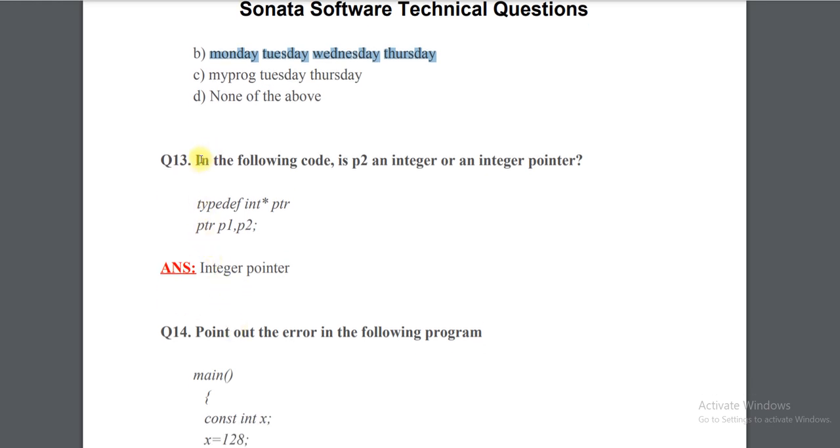Coming to the 13th bit: in the code, is P2 an integer or an integer pointer? Already I have explained this very clearly, I think in the first video itself, so go and check it. P2 is just like a bucket, and this bucket is of integer pointer type, and we are creating a copy of that bucket P1 as P2. So definitely this is also an integer type pointer. So P2 is an integer pointer.